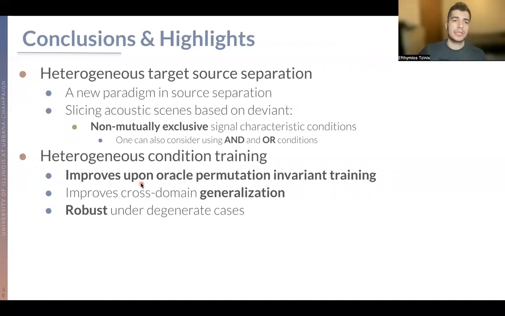Our results showed that heterogeneous condition training improves upon oracle permutation variant training, which doesn't solve the alignment problem of the estimated sources, and also improves cross-domain generalization at different concepts and different datasets, and can remain robust under general cases when finding an appropriate